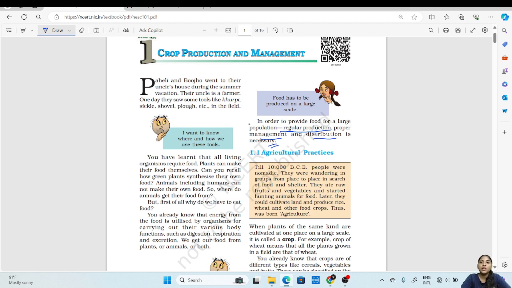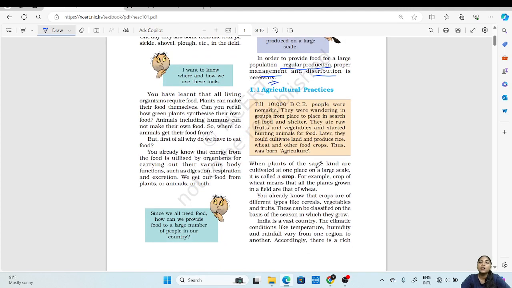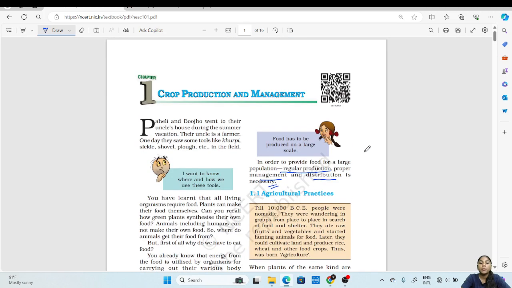Earlier people were nomads. They were nomadic people who used to wander around in groups and search for food and shelter. These people used to eat raw vegetables or raw fruits, and they used to hunt animals for food. Later these people started to cultivate the land and produce crops like rice or wheat. Thus agriculture was born.